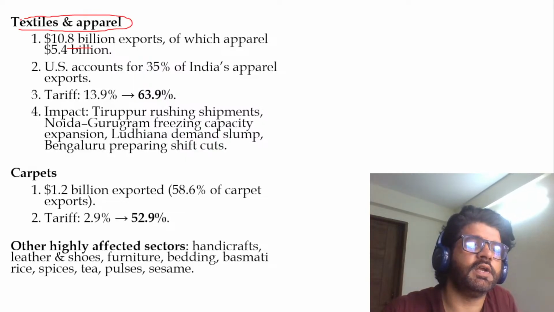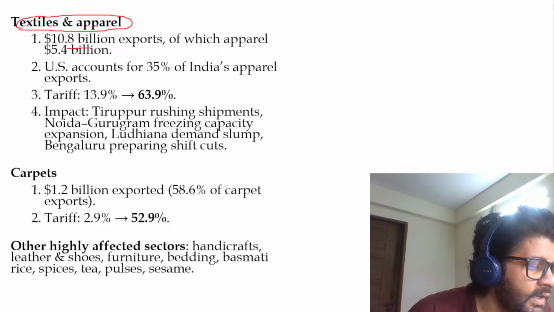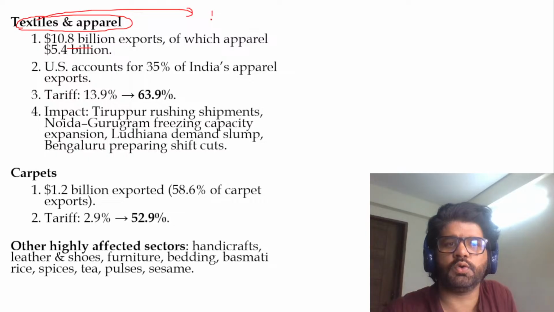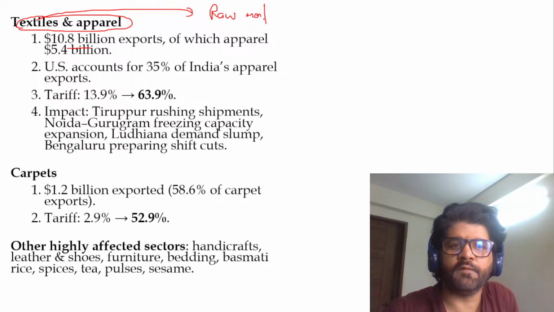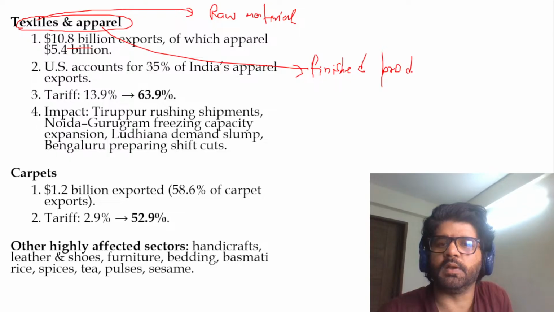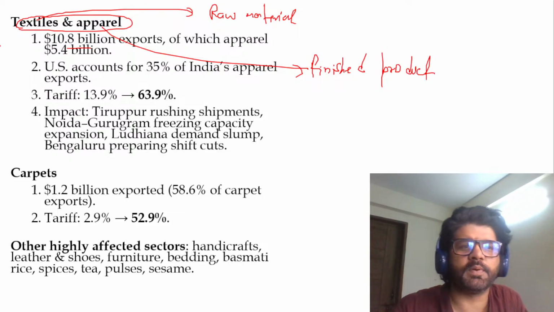Now again, there is a keyword here. What is the basic difference between textile and apparel? How are they different from each other? So textile is raw material. You can understand it this way: you have yarn, etc. That is raw material. Apparel is the finished product. You have clothes made, ready-made jeans, etc. So that is apparel. So hope you understood the basic difference between textile and apparel.